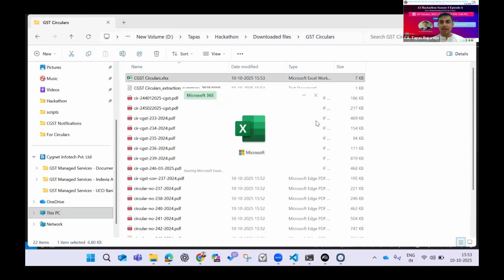This Excel file would have the entire same table structure that we were seeing on the GST Council website, along with the link. So if tomorrow I want to download the original notification from the original source, or I want to cite the source somewhere as to from where I got the circular, I can very well refer to this Excel sheet, and I can refer to the Excel or the PDF download link, which is available on the GST Council's website.